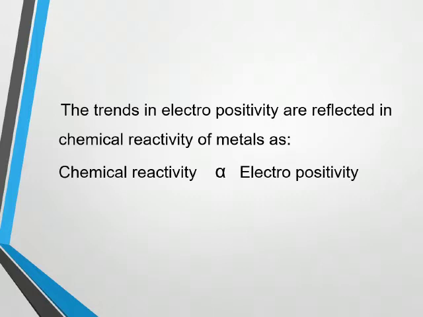If the electropositive character of an element increases, that element is more reactive as compared to the other element whose electropositive character is less. As the electropositive character increases, chemical reactivity also increases, because it becomes easier for the element to lose its electron and convert into a positive ion.